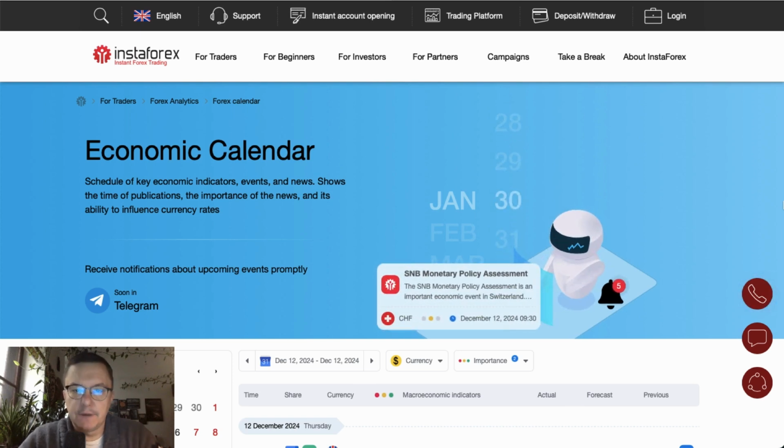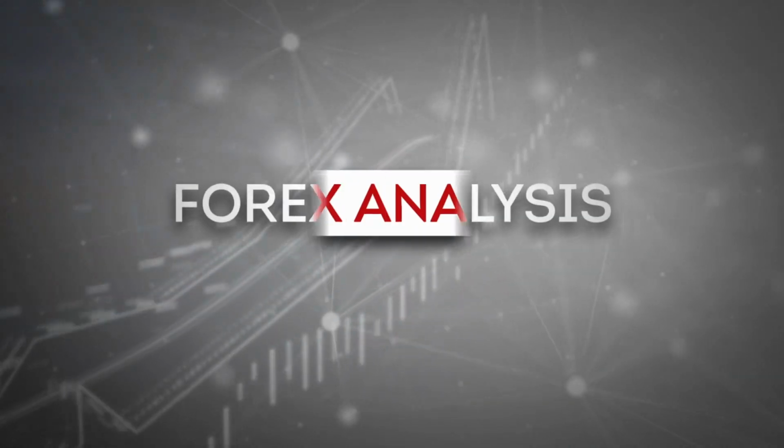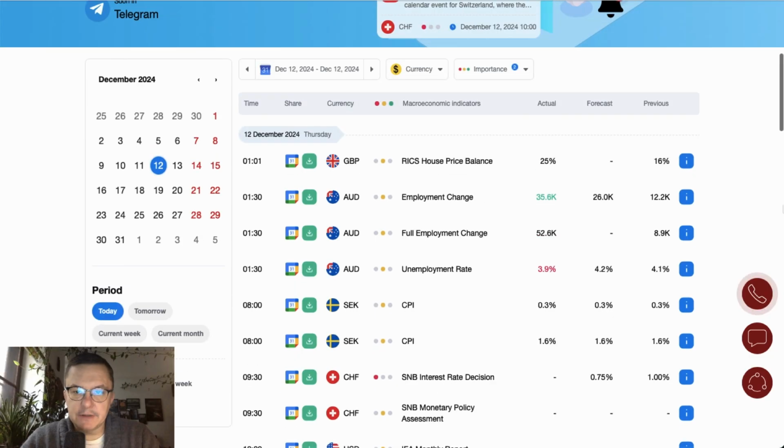Today is Thursday, December 12, 2024. Let's find out what's going on the economic calendar today. During the Asian session, we got the data release from the UK. RICS house price balance increased from 16 to 25%, and data from Australia were published as well, together with the labor data, unemployment rate, full employment change, and employment change.